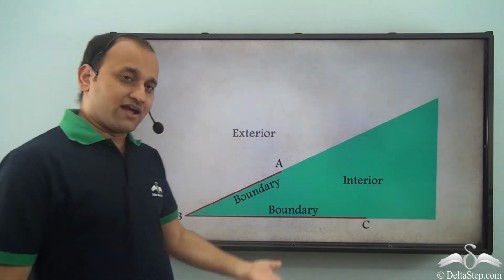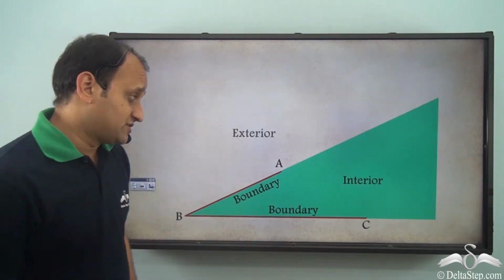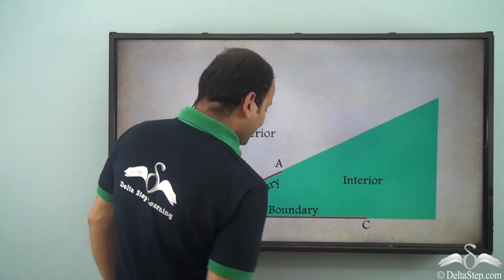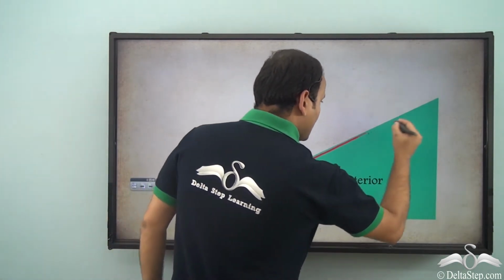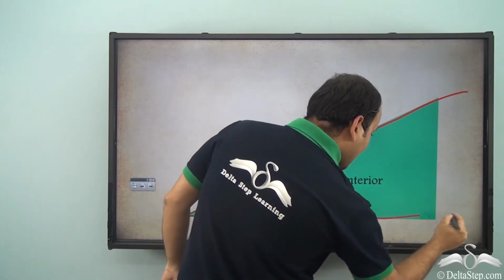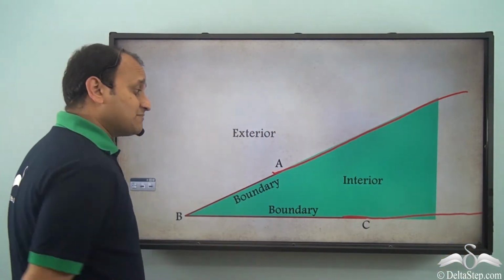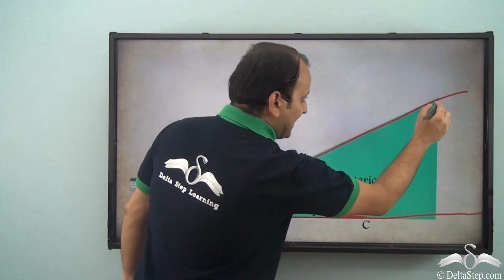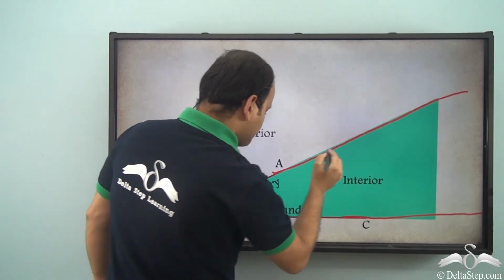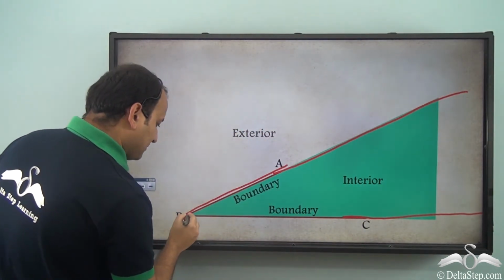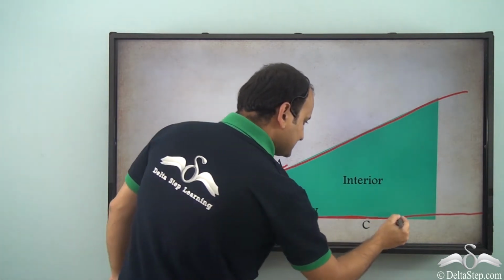So in case of an angle, we have different regions. We have interior, which is all the area between the extended boundaries, and then we have this boundary, which is made up of these lines.